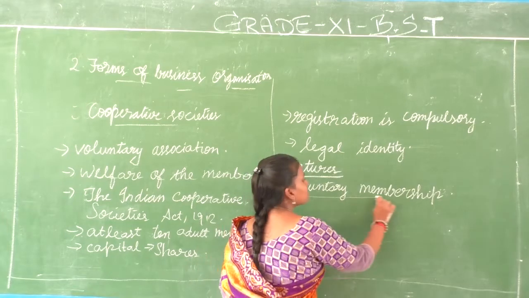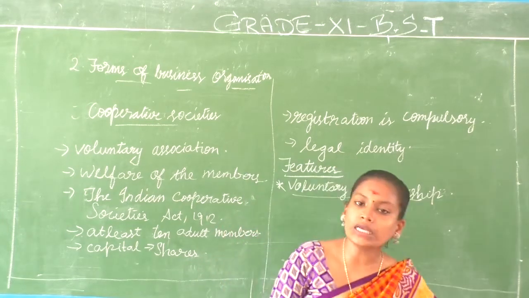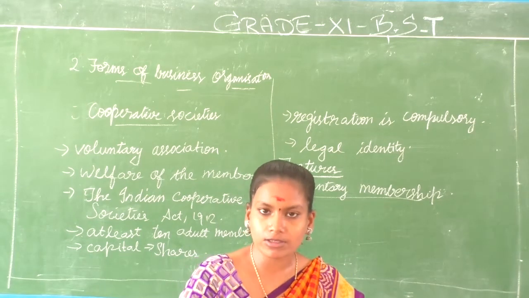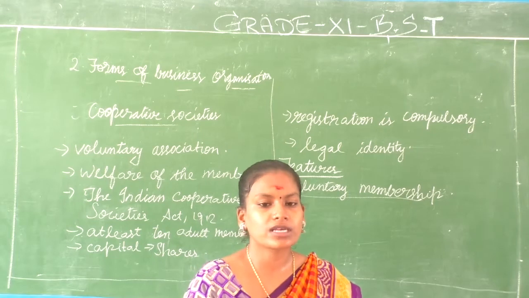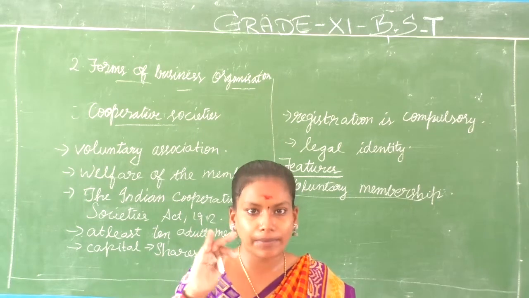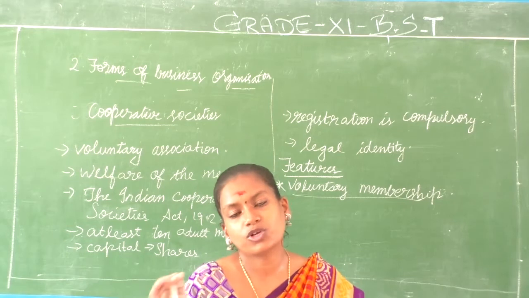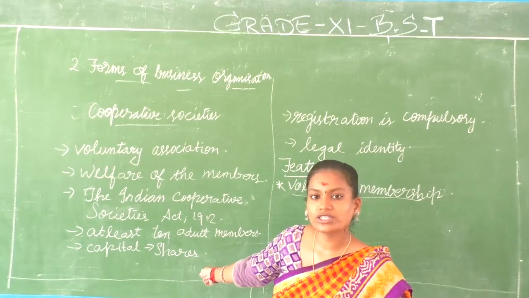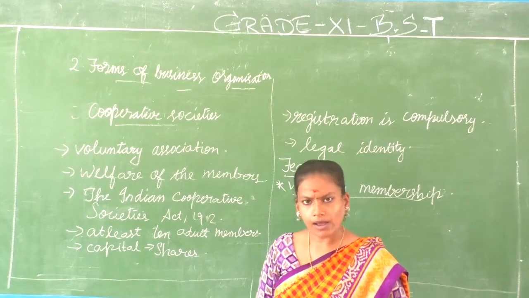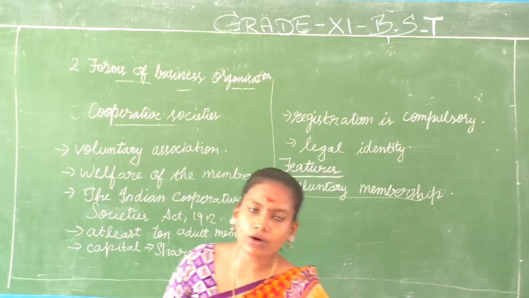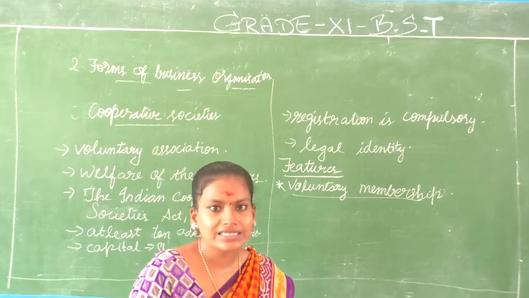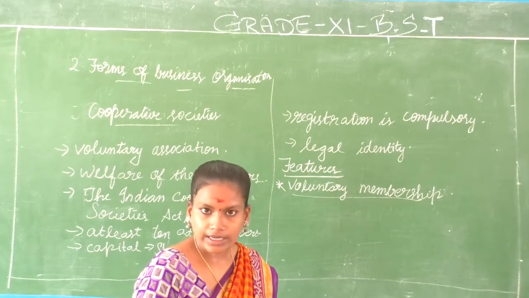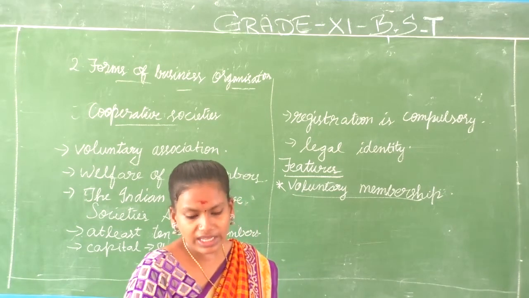That is, nobody compels you to become a member of the particular organization. It is your own self-interest to join the cooperative society, to start the society, to expand the society, or to come out of the society. Only the person, the member, has a right to decide because it is a voluntary membership. He just has to pay the initial amount for the share and then he or she can become a member. In the same way, coming out of the society is also very easy. You just have to serve a notice that you are going to leave the society.